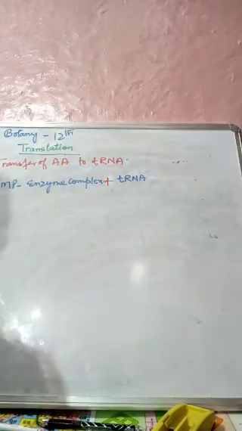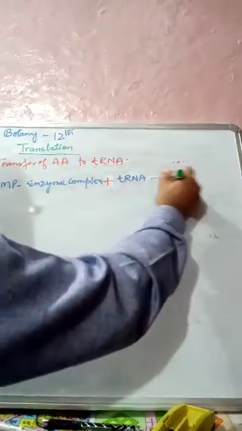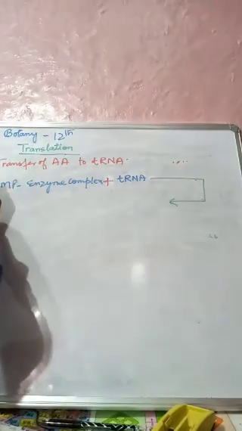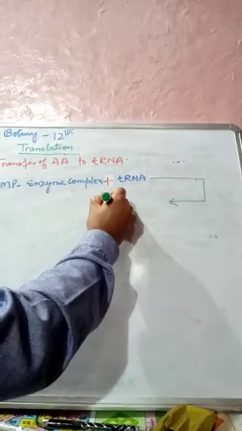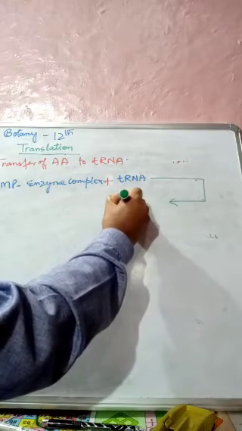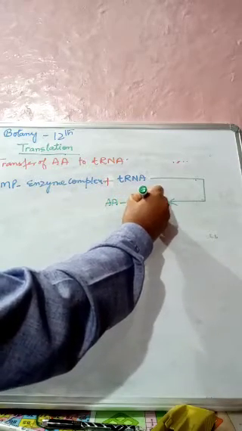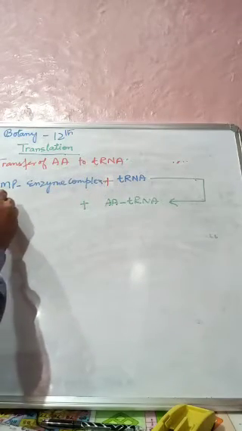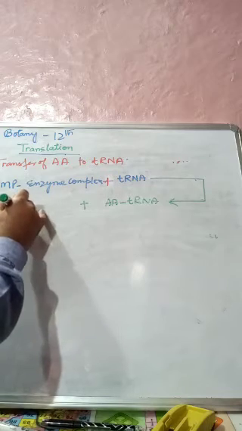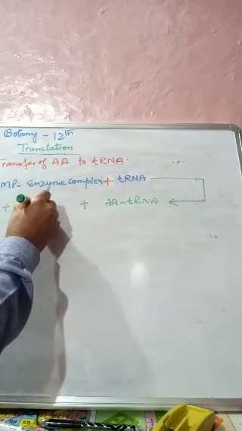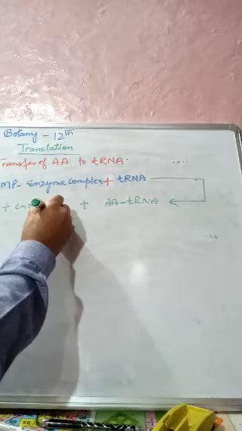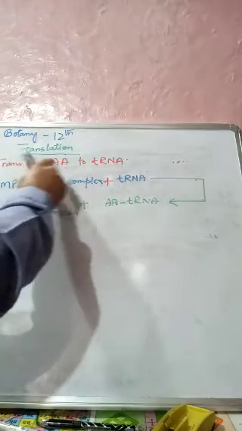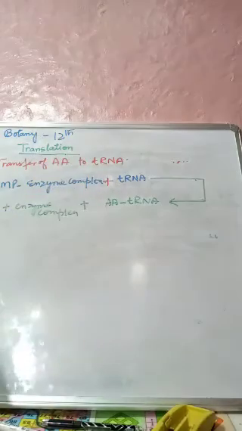What will be our reaction? Our reaction will be like this. This amino acid, with this will be AA-tRNA plus AMP plus enzyme complex. So in the second step, what happens? The transfer of amino acid to tRNA.